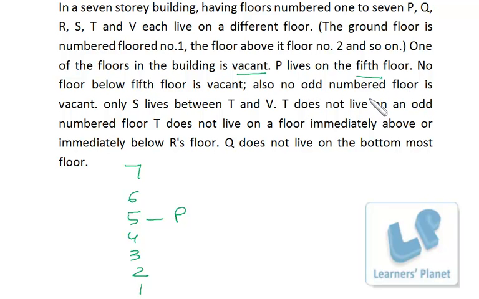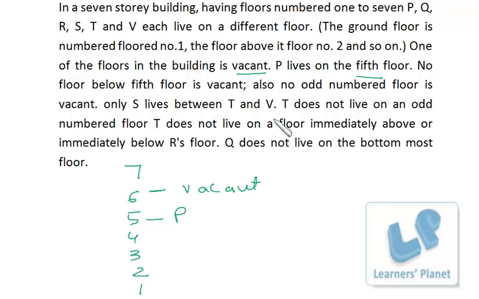Also, no odd numbered floor and no floor below 5th is vacant. So the vacant floor is either 7 or 6. Okay. No odd numbered floor is vacant. That means it has to be 6, because out of 7 and 6, 7 is an odd number, and the vacant floor is not an odd number. So 6th floor is vacant. Okay. So this is clear.